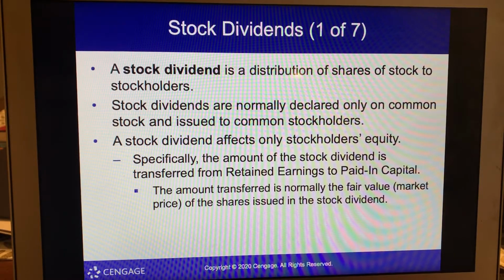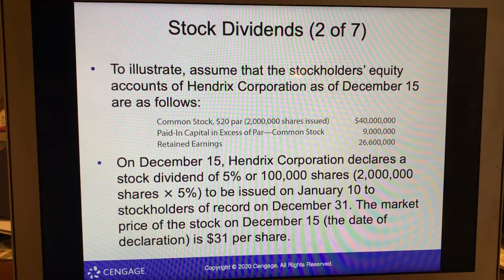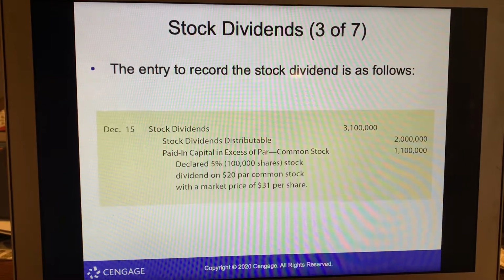To illustrate, here's an example: common stock $20 par, 2 million shares, so that's 40 million. Paid in capital in excess of par common stock will be 9 million, and retained earnings will be 26,600,000. Okay, so here's an example here at the bottom. We'll take a look at that. So it says 5%, and so let's look at that.